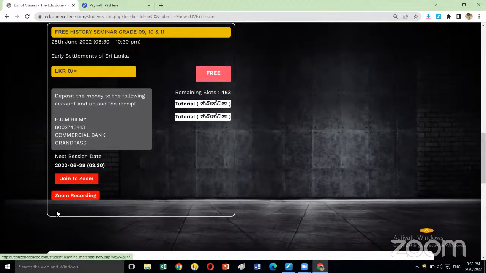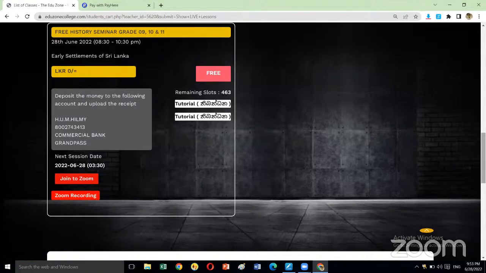If you go to the website, the free option will be converted into paid, and here you will get join Zoom. So you will get the link through the website itself. Very easy process. Today I have explained how to download the app, how to join from the website, how to register, how to make the payment, and how to get the link. All the details I have explained clearly.